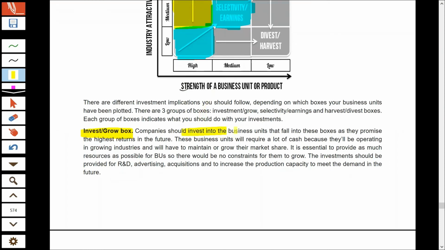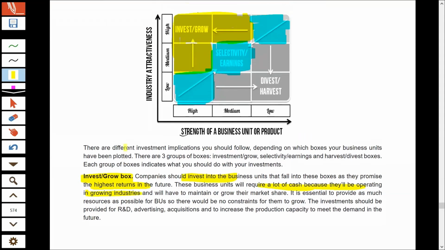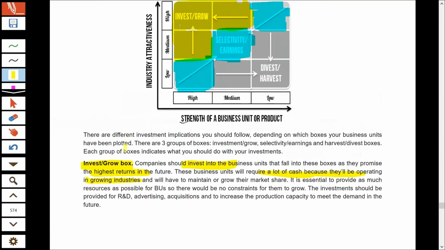Now, the invest or grow strategy, as the name suggests, means that these businesses promise you huge profits and huge returns in the future, and therefore you should invest lots of cash to operate these companies or these products, because these businesses are in industries which are growing rapidly, and you also have a high or medium share in those markets.